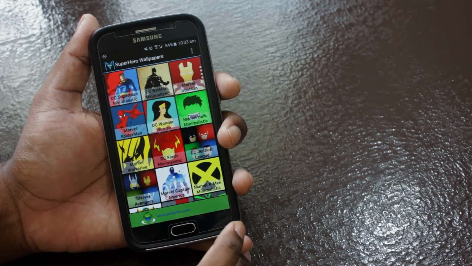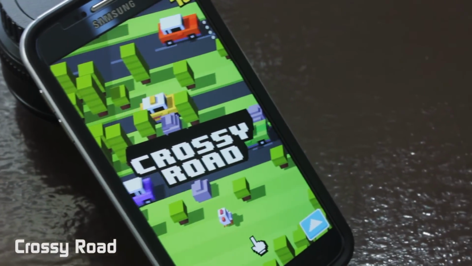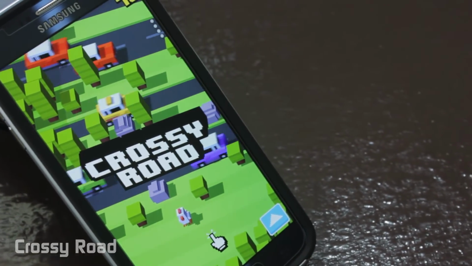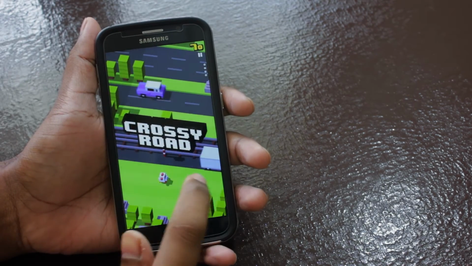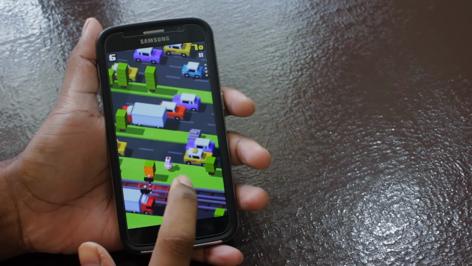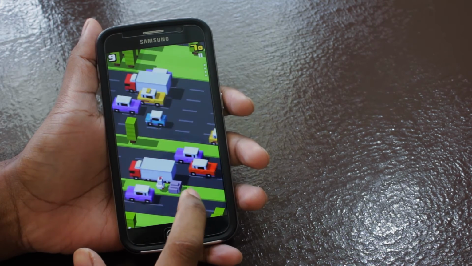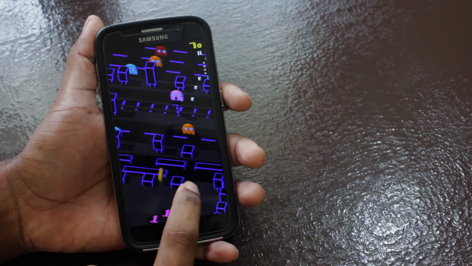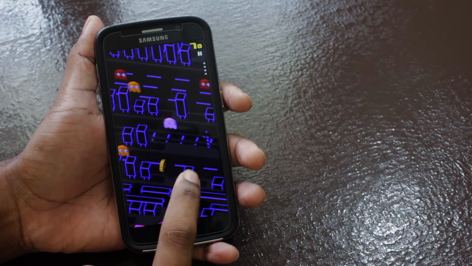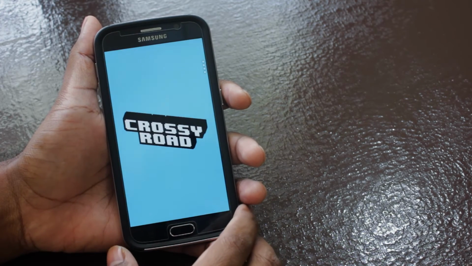At number 4, it's a game called Crossy Road. Now this game is pretty popular on the Google Play Store. The objective of the game is very simple, help the chicken or other characters cross the road without getting hit as far as you can. Very simple yet frustrating and an addicting game to be honest. Oh, and the best part, a recent free update has added a Pac-Man character for you to play. Now that in itself gets a definite thumbs up from me. A very fun game.